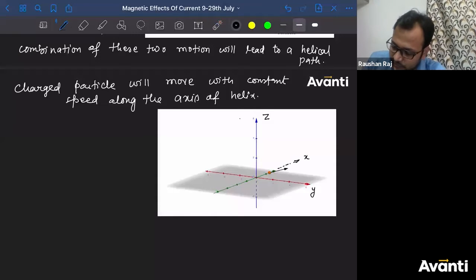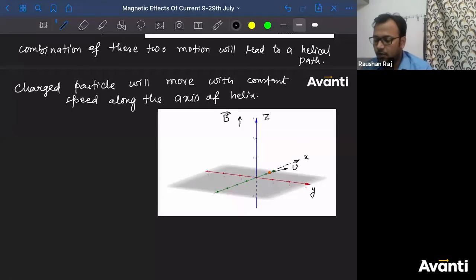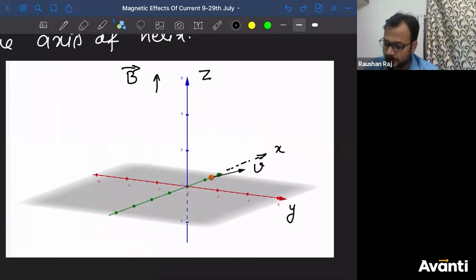Let's say this is the direction of B here. If this is the direction of B, and let's say this is the direction of V here, tell me how we should resolve the velocity vector here. So first, along the magnetic field. So along the magnetic field means this direction. This is one of the component. थोड़ा छोटा होगा. Let me zoom it. Now see it full screen. All right. So break this into two component. One along the magnetic field, other one perpendicular to magnetic field, like this.